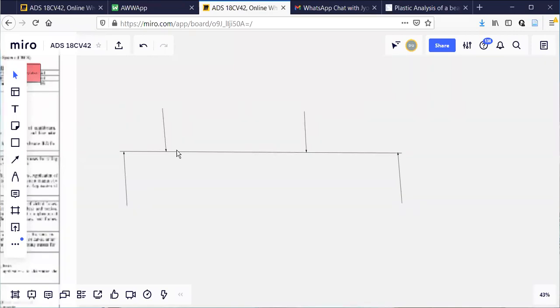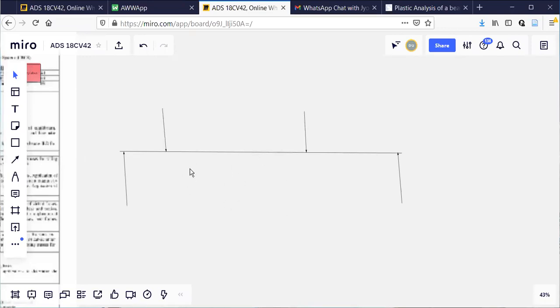Sigma m equal to 0 means there will be two conclusions. One is the body is not subjected to any forces at all. Or even if the body is subjected to forces, anti-clockwise moments and clockwise moments are balancing each other. The algebraic sum of moments about any point is 0. That is why the body is not rotating. If sigma m is not equal to 0, the body should rotate.